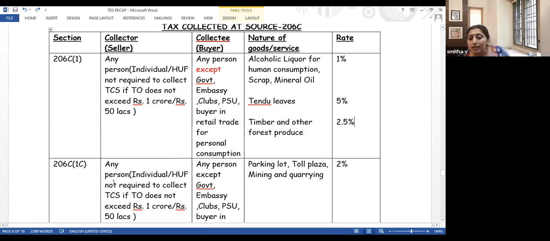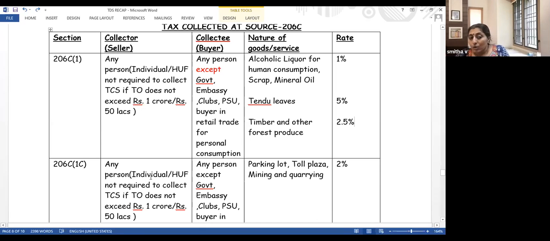206C(1C). Again, any person who is a seller will be collecting TCS. But no, Abbas, in TDS, it is the buyer who is making the payment, and the buyer will be deducting TDS. The person making the payment deducts TDS. The person collecting money collects TCS. Abbas, I think that is clear.